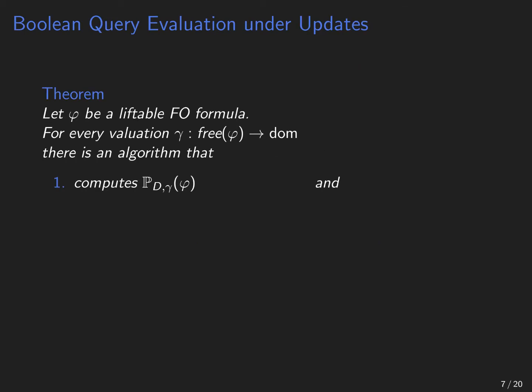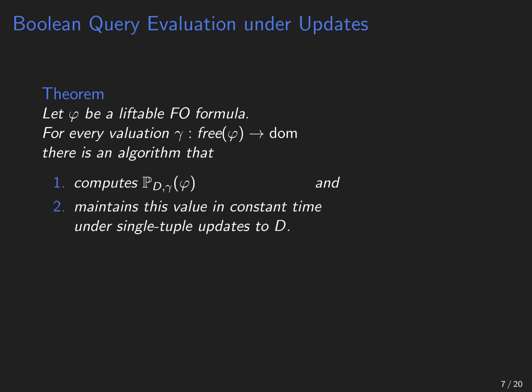This gives us our theorem. So let phi be a liftable FO formula, so we can apply the rules by Dalvi and Suciu. Then for every valuation gamma of the free variables of phi, there is an algorithm that computes the probability of the query on the database under the valuation gamma and maintains this value in constant time under single tuple updates to the database. And because we can maintain it in constant time under single tuple updates, we can also do the initial computation in time linear in the size of the database.